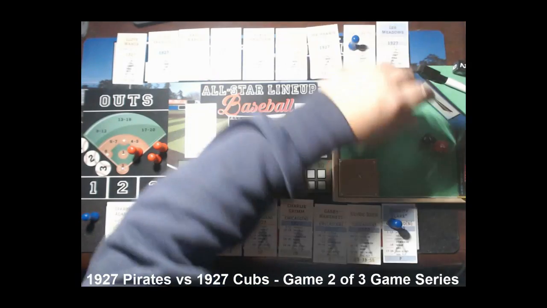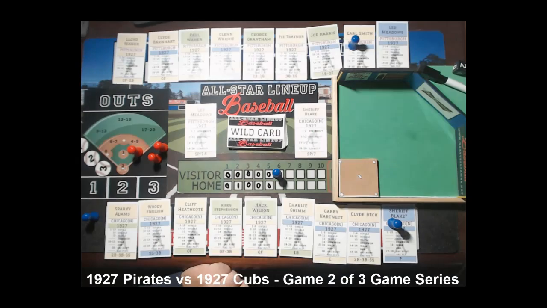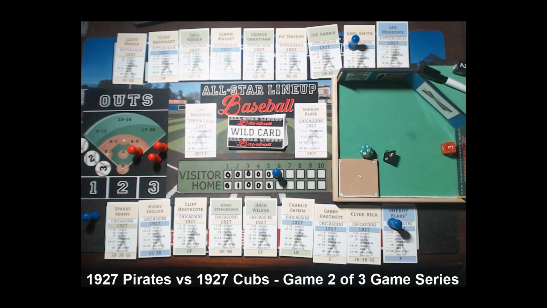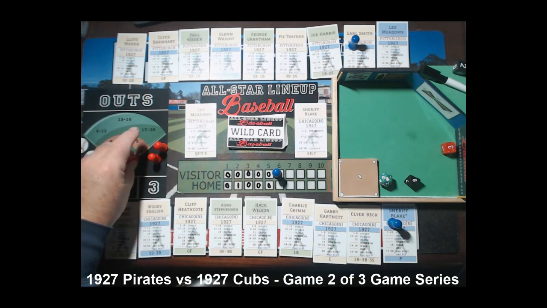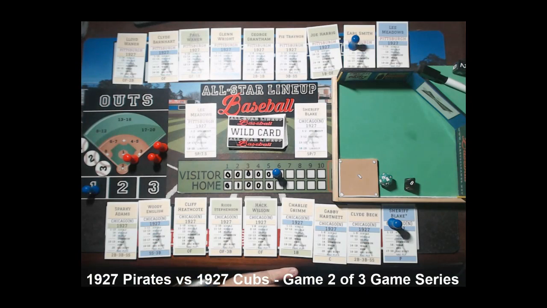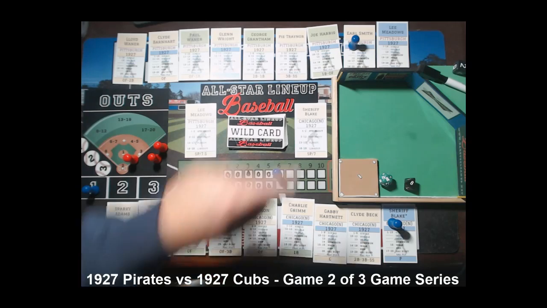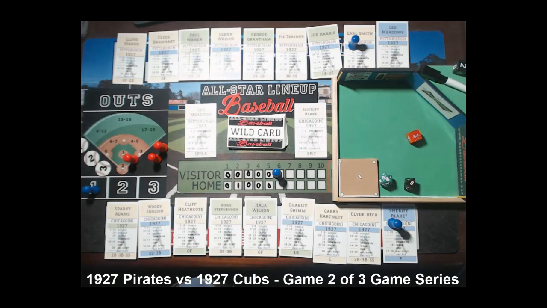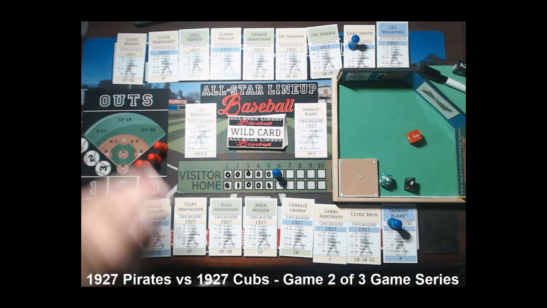Earl Smith coming up. Earl's yellow rated, so he's even up. If I quit dropping dice, maybe I'll move a little quicker here. Pitcher wins it with a ground out. So there'll be 1 out at 2nd. And then we're going to see if Smith makes it to 1st. So shortstop to 1st, which we figured out is average. Smith below average. He's a blue rated runner, so 1 to 2 to be safe. And he's not. Double play by the Cubbies.